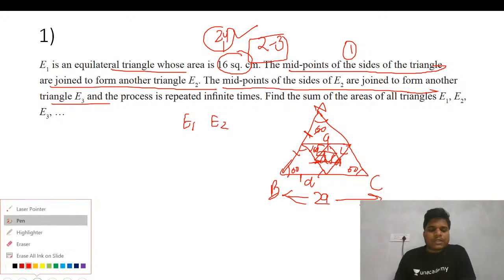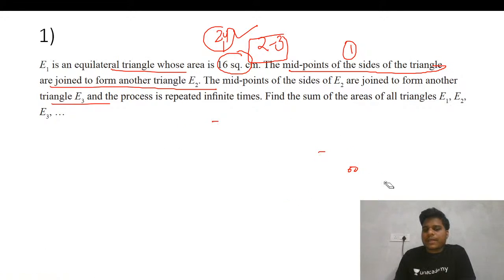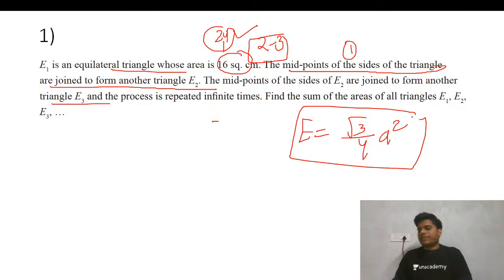Okay. Now, what is the formula for the area of an equilateral triangle? The formula for the area of an equilateral triangle is root 3 by 4 a square. Is this there or not? This is the formula.